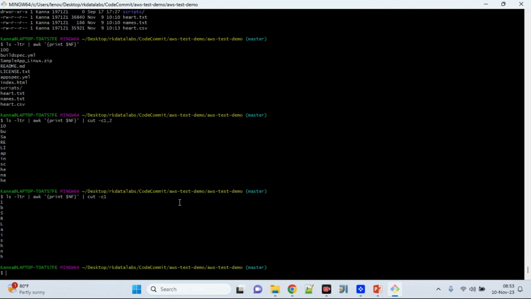So today we have seen a couple of AWK command usages, cut command usage, and a combination of AWK and cut command usage as well. I hope it will be very useful for you for text processing in the Linux file system.